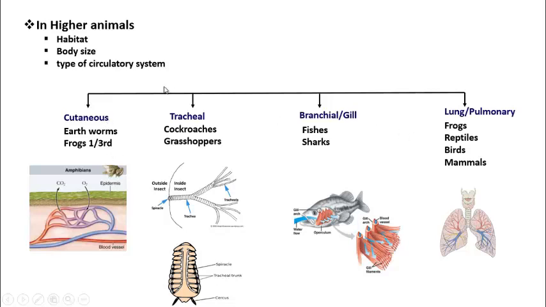They are cutaneous respiration, tracheal respiration, bronchial or gill, lung or pulmonary respiratory systems. So let us take up cutaneous. Cutaneous means skin. This is seen in earthworms and frogs. In both of them, the skin is highly moist and is supplied with blood vessels. So first oxygen enters into moisture, then into skin, and inside skin it gets exchanged with carbon dioxide.